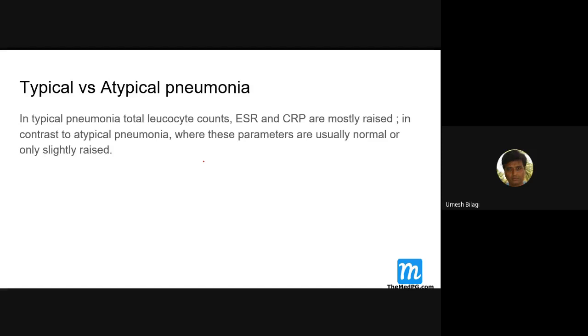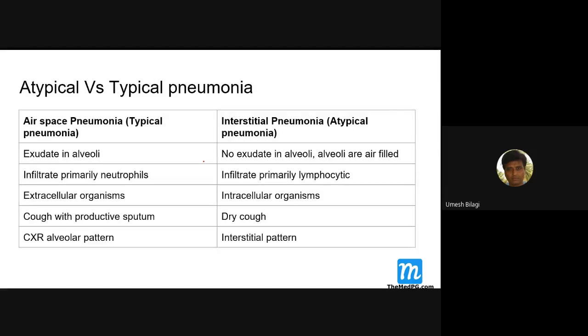Now we'll go to details of this. Typical pneumonias are classically lobar pneumonias. Atypical ones are more often interstitial pneumonias. In typical pneumonia alveoli are involved and filled with fluid; here it will be the wall of the bronchioles.